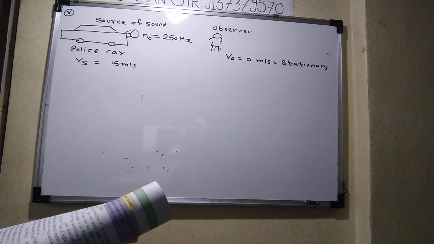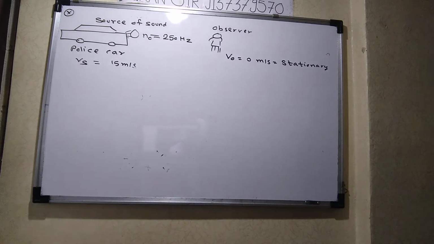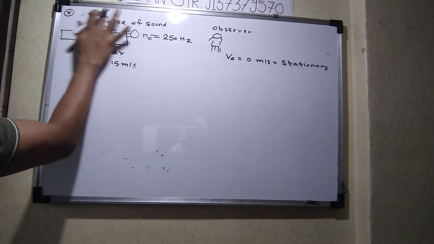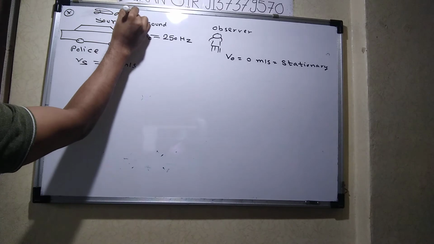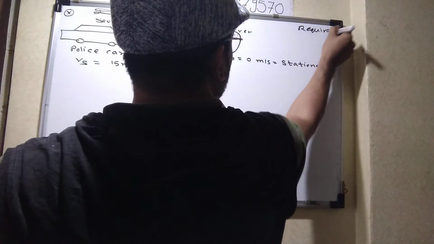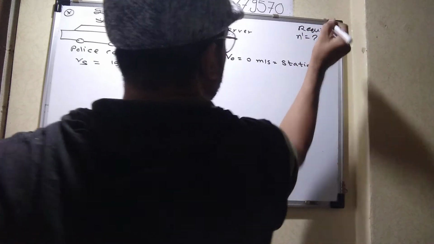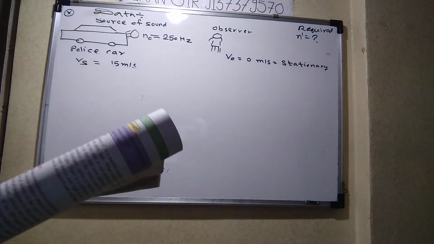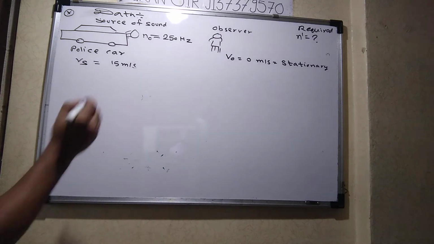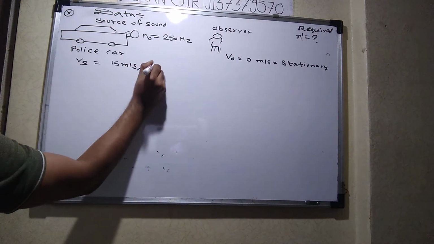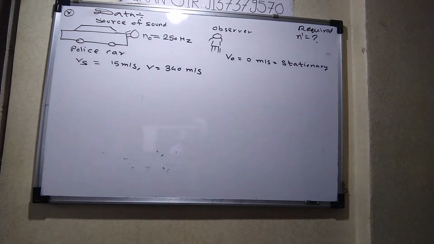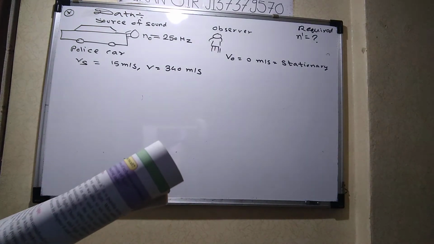Next. Calculate the recorded frequency. So these are the given things, we will say data. Now I need the required. What do I need? Recorded frequency, that is N dash, the apparent frequency. The speed of sound is given. How much is it, Rodriguez? 340 meters per second.